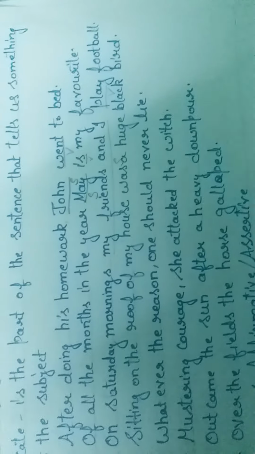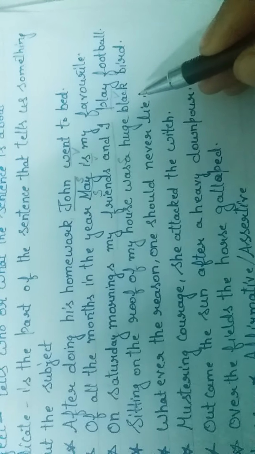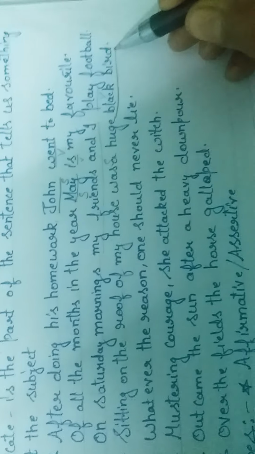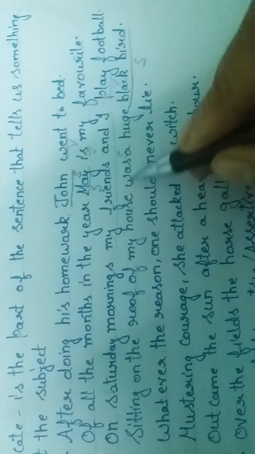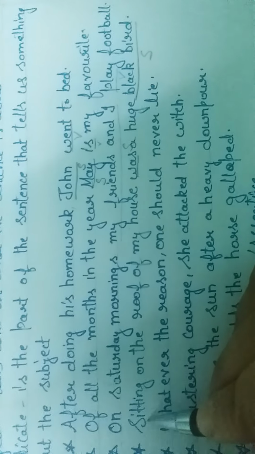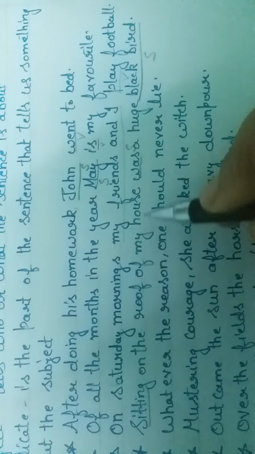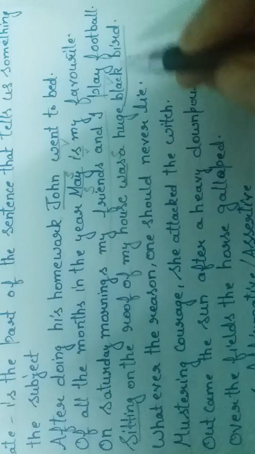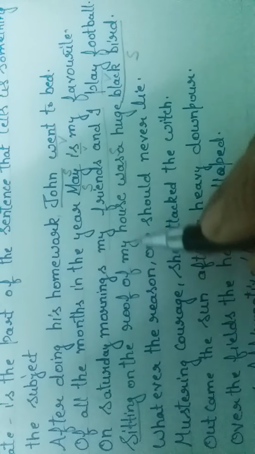Then, sitting on the roof of my house was a huge black bird. So, we are talking about who was sitting on the roof. Blackbird. This is our subject, and the verb is was sitting. So this whole sentence is giving us information about the blackbird.